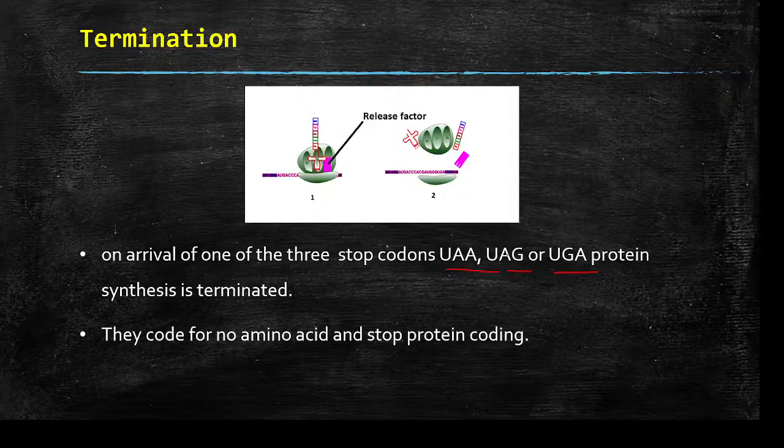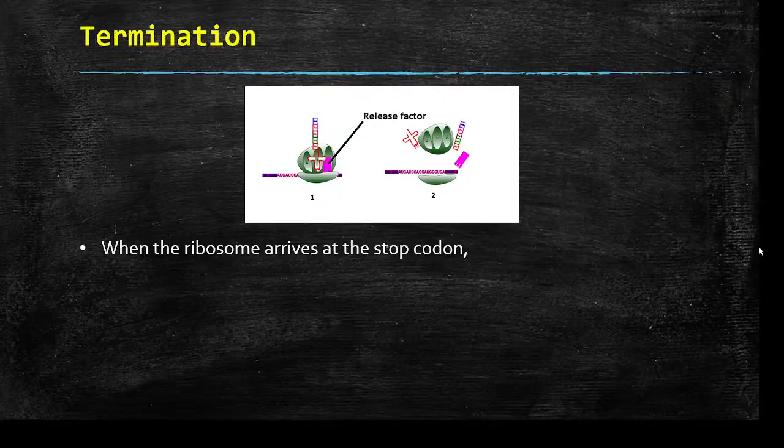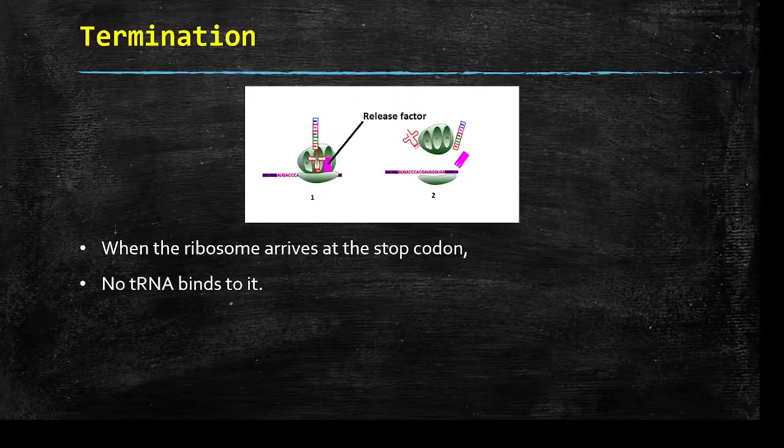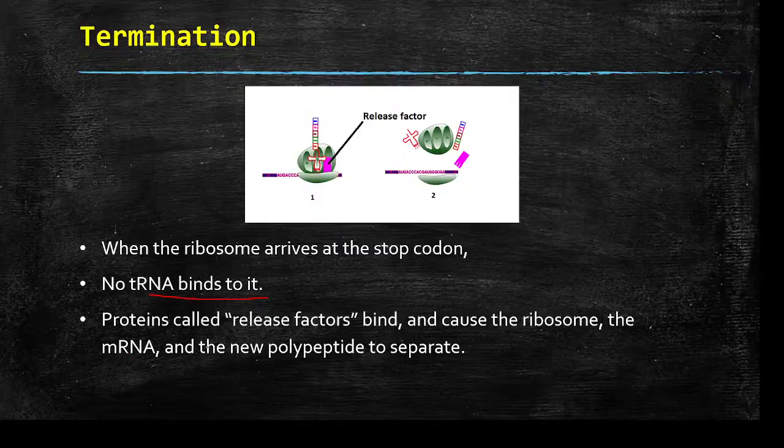Okay, so these stop codons do not code for any amino acids. When the ribosome arrives at the stop codon, tRNA does not bind to these stop codons. Hence this is an indication to stop the protein synthesis.